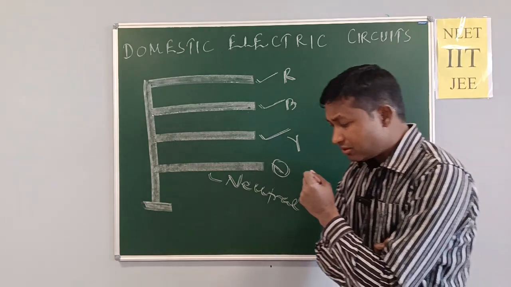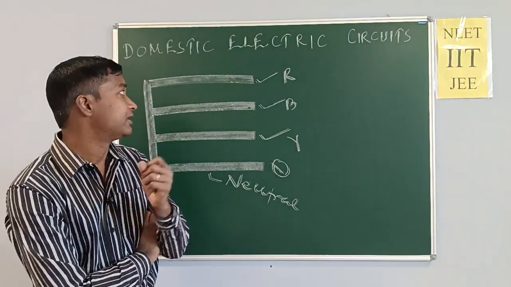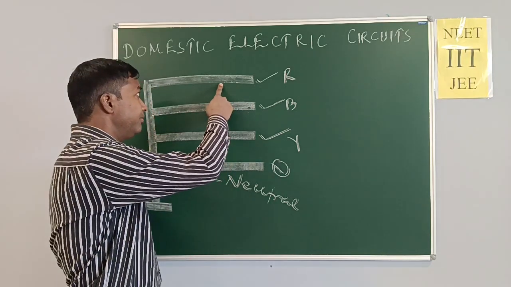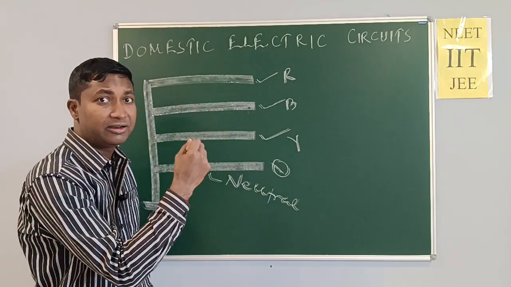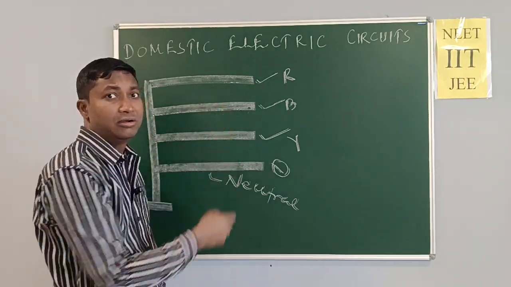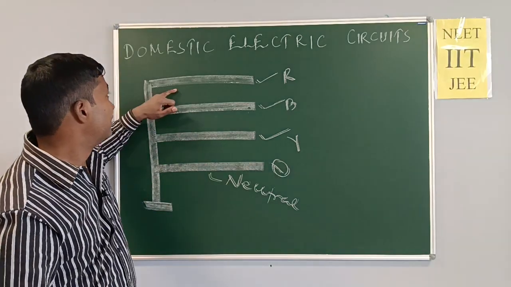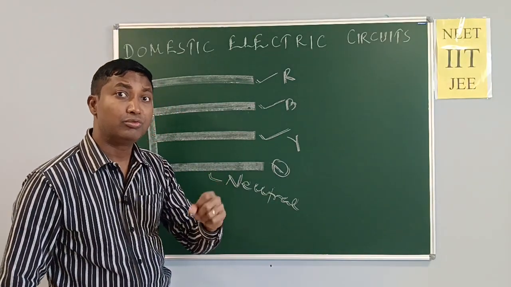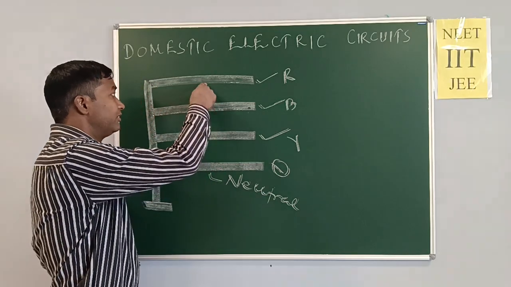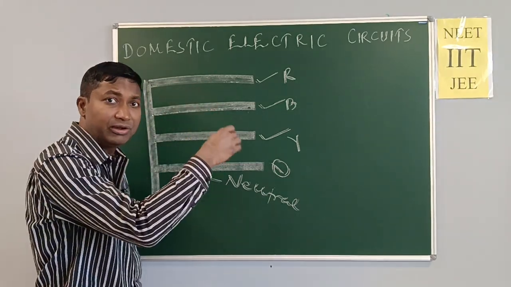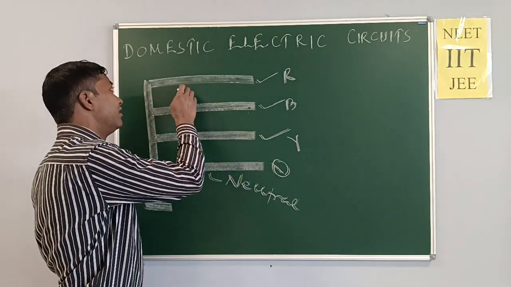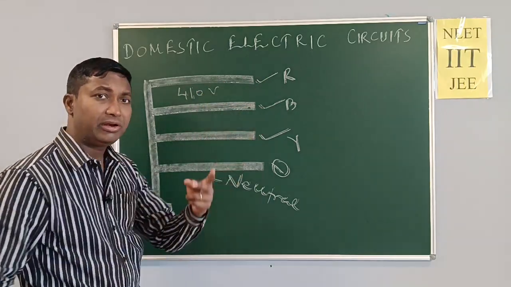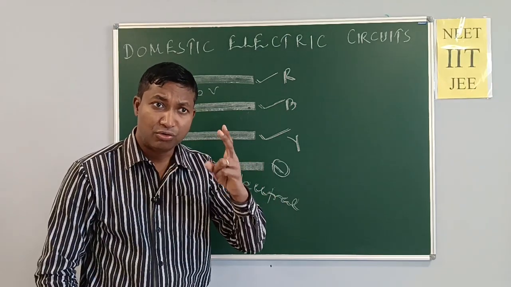Next, there is a very big question, very popular, very lovely question. If we apply a voltmeter, why voltmeter? To measure the voltage between this and this, then we find there is a voltage. Take a voltmeter. Why voltmeter? To measure potential difference. Then we find that between these two wires, if we connect the voltmeter, we find 410 volt. Between red and blue, there is a potential difference of 410 volt.